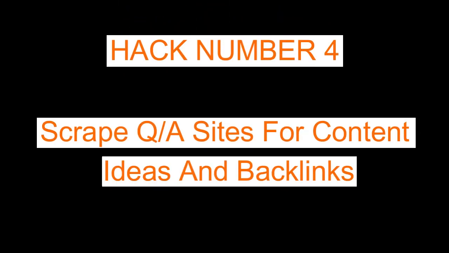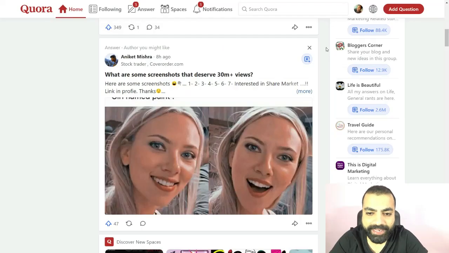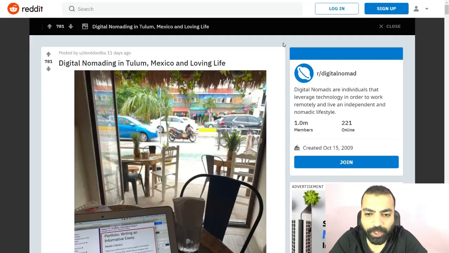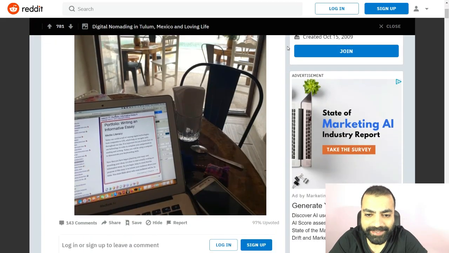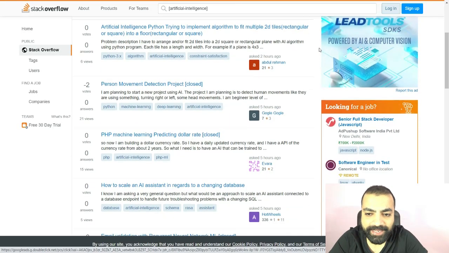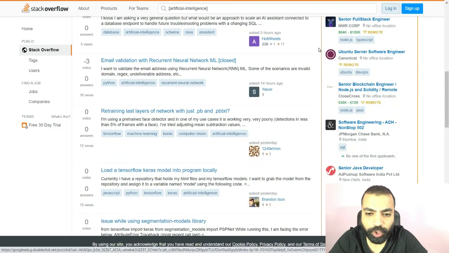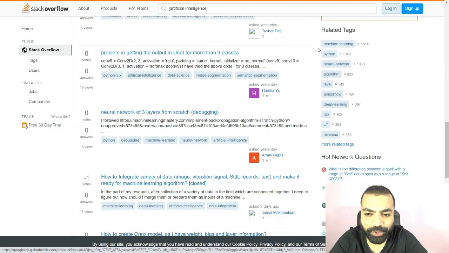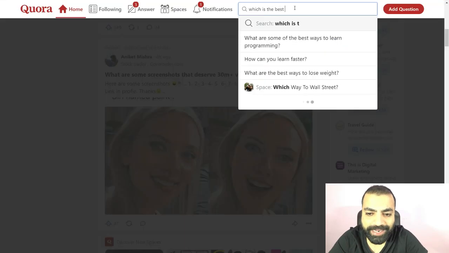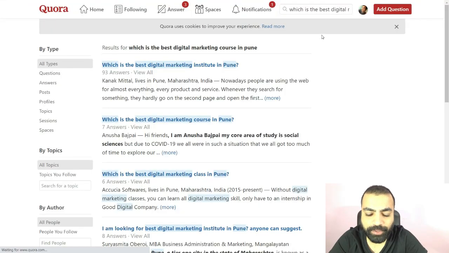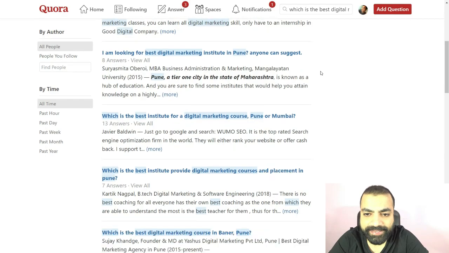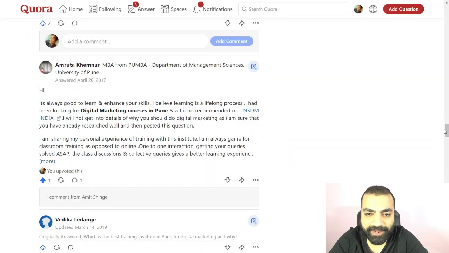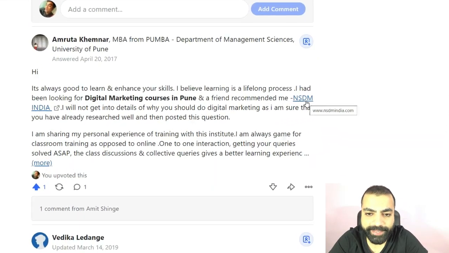Hack number 4, scrape Q&A sites for content ideas and backlinks. We can easily scrape question answer sites or forums like Quora, Reddit, Stack Overflow for generating content ideas. When you create a content piece, it is necessary to check such sites so you know what queries people have regarding the topic you want to cover. You should try to answer as many questions as possible through your content. Once your content is ready, answer these questions on these platforms and link back to your content piece.